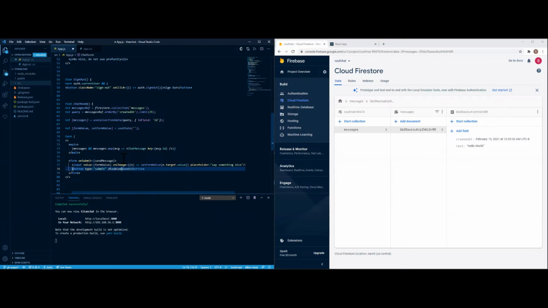Well, not actually, but not disabled. It's equal to form value. Okay, and that's it for that portion. So since we created the send message, we're going to have to create that up here. Okay, so send message, it's a constant.